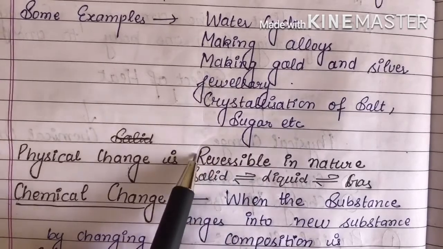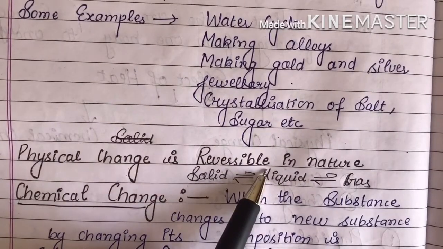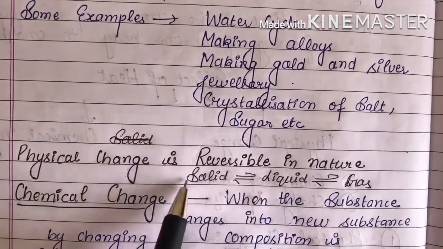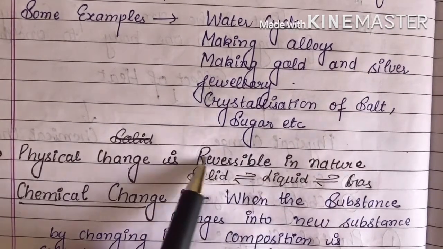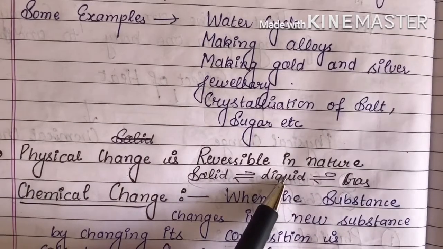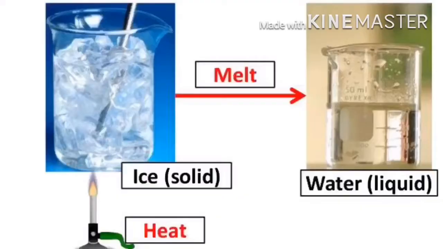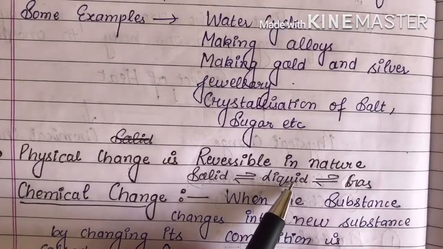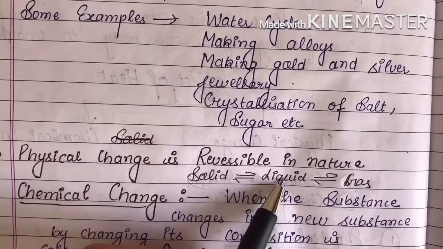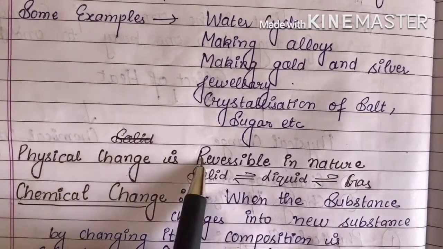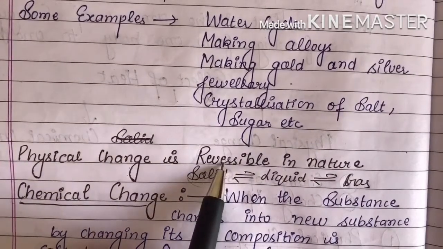What do you mean by reversible? Reversible means if you change solid into liquid form, then you can get the solid again from the liquid form. If you convert ice into water, then again by cooling you can get ice from that water. So the physical change is reversible in nature.